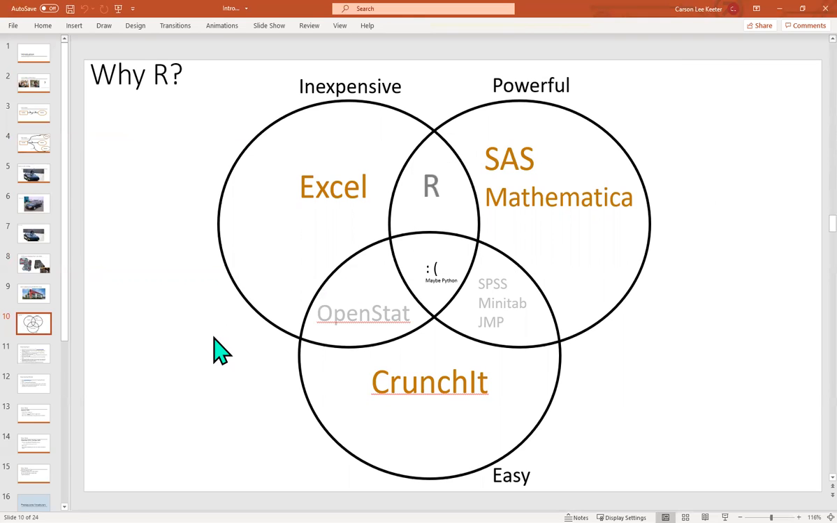However, the only downside is that there's nothing here. This is a nice Venn diagram. There's nothing that really satisfies all three of these things. Python may be in there, but it's still learning a language, like learning a language, as is R. But there's nothing in here that really satisfies this middle bit.